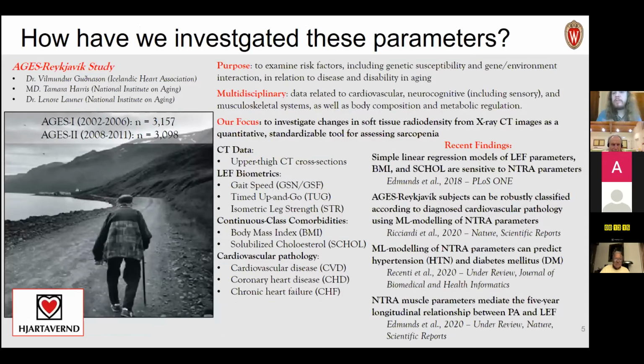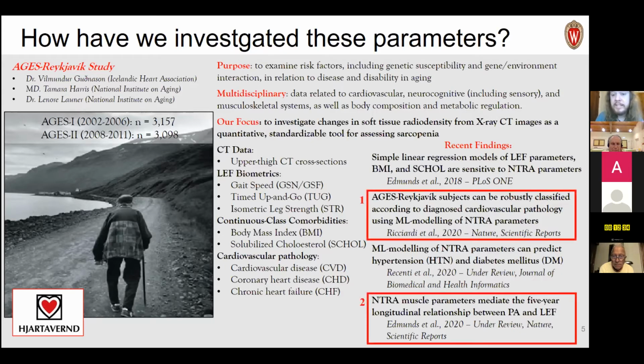So how have we investigated these parameters? We've worked primarily out of the AGES-Reykjavik study, which is a large population-based, longitudinally followed study based in Reykjavik, Iceland. We've looked at a host of comorbidities and health outcomes related to sarcopenia, such as LEF, or lower extremity function, biometrics: gait speed, timed up and go, isometric leg strength; continuous class comorbidities such as body mass index and cholesterol; and cardiovascular pathophysiology, namely cardiovascular disease or CVD, coronary heart disease, CHD, and chronic heart failure, or CHF. And we have a number of recent findings.